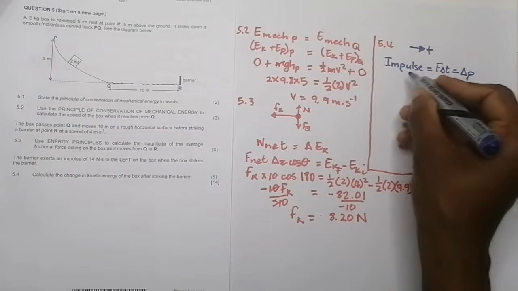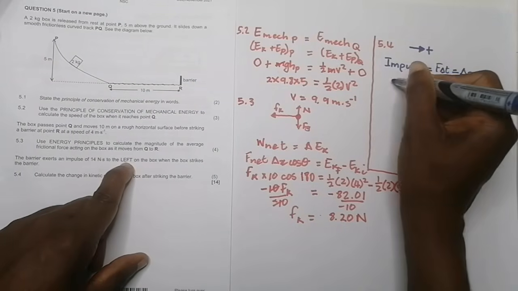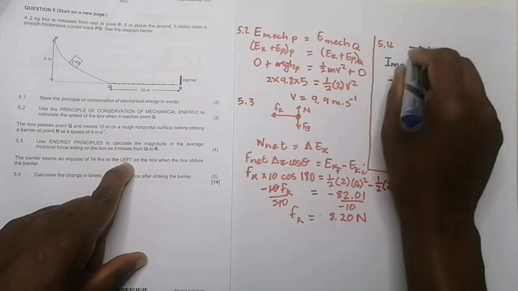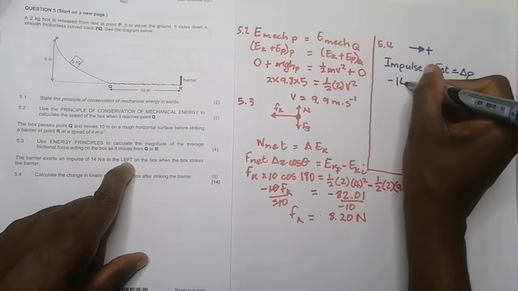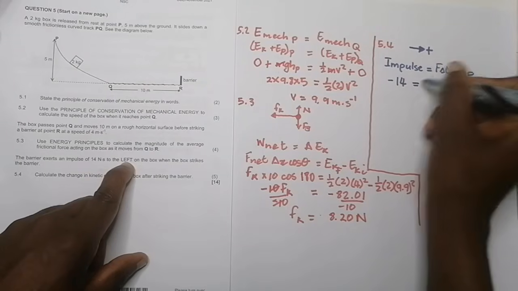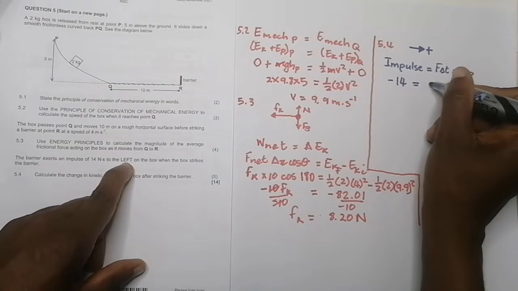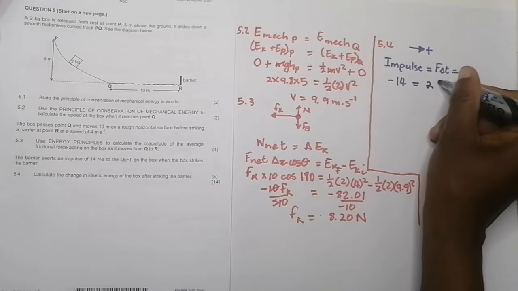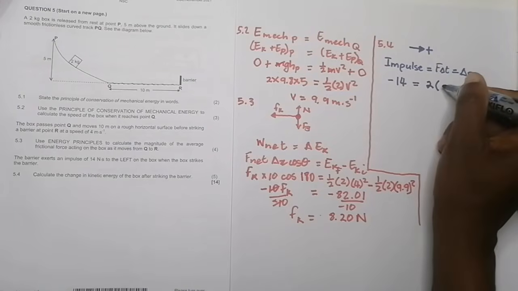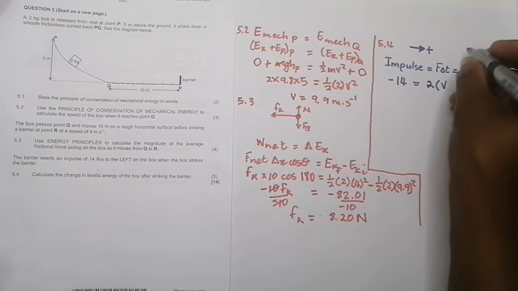Okay, but they told us that that impulse is to the left. So in this case, because I've chosen right to be positive, that impulse would be minus 14 Newton seconds. And I'm going to say that's equal to the change in momentum. So change in momentum, that's mass times change in velocity, right? So it's going to be my mass, that's 2, multiplied by final velocity, which is what we don't have. So this is the velocity just after it collides.